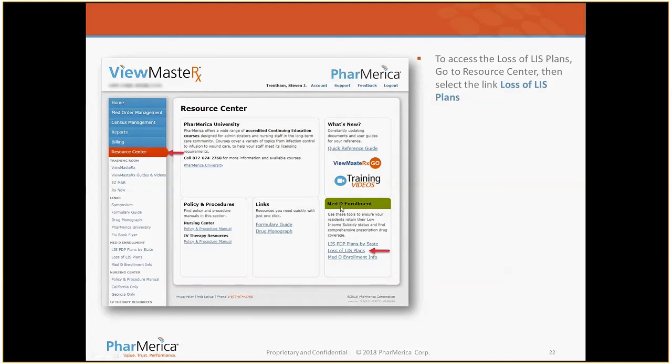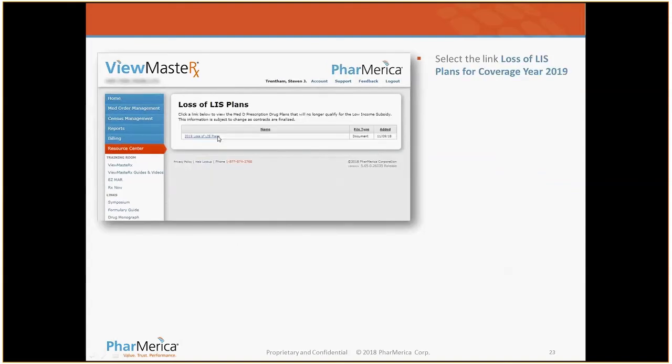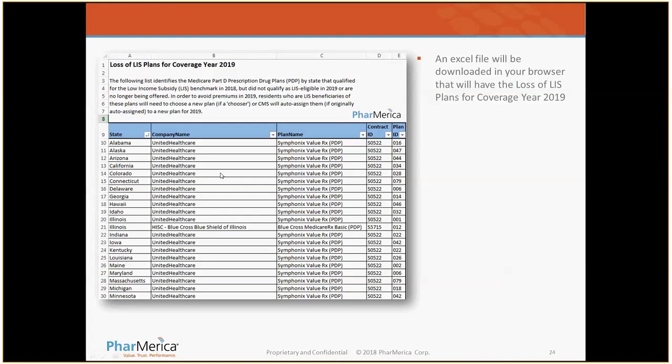Or again, under Med-D Enrollment, we have a highlighted red bar there for Loss of LIS Plans. You would select that. It will bring up another link to go to 2019 Loss of LIS Plans to download a document. You would click that, and this will list all plans nationally and you could sort in Excel by your particular state to see which specific plans are losing their low-income subsidy for 2019.